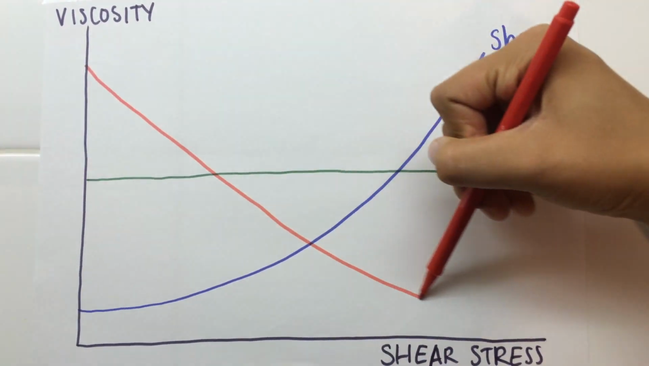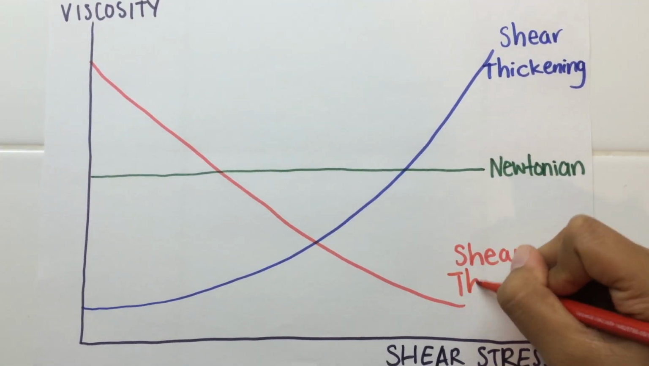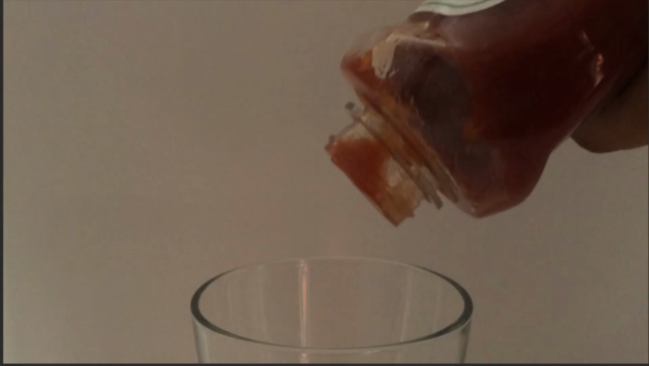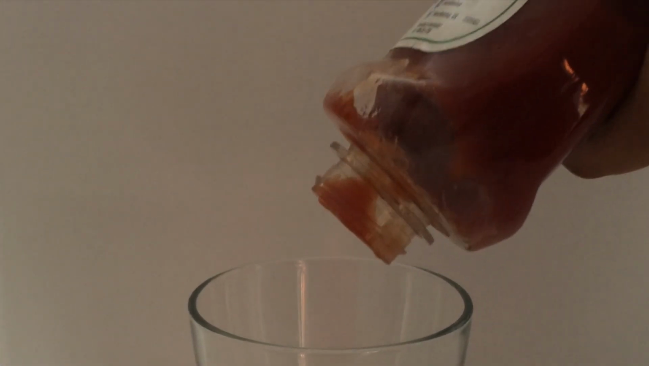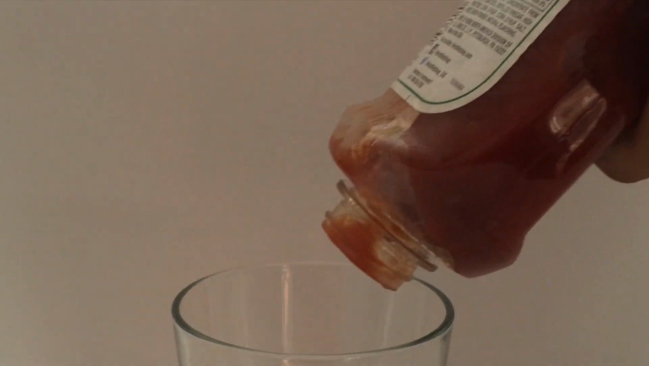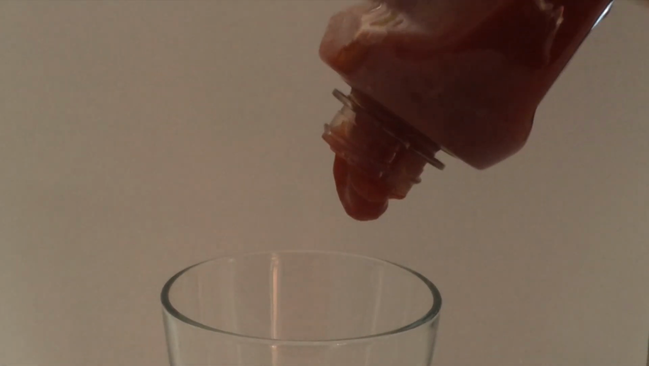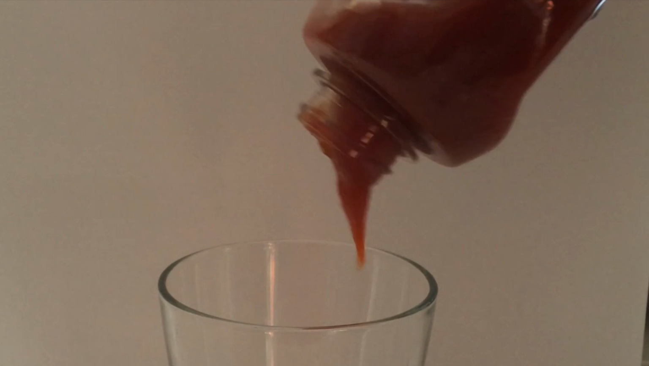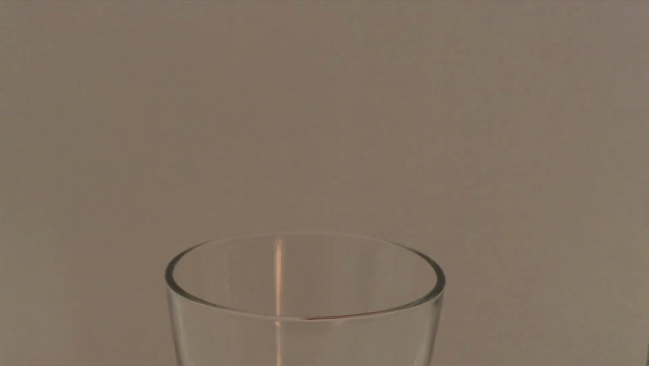As shear stress increases, a shear thinning fluid's viscosity decreases. Ketchup is an example of a shear thinning fluid. When there is little shear stress on it, it has a high viscosity and does not flow easily. However, once I increase the shear stress by hitting the ketchup bottle, ketchup's viscosity decreases and the ketchup flows out of the bottle easily. Why does ketchup act like this?